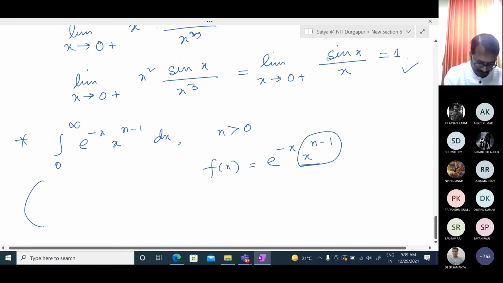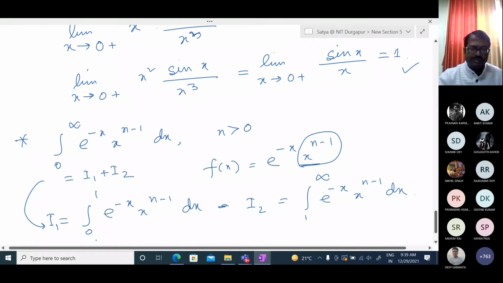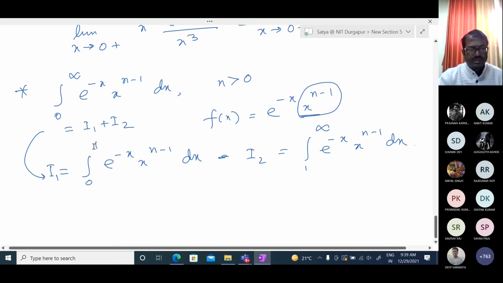So this is equal to I1 plus I2, where I1 equals the first part, integration over 0 to 1 of e to the power minus x times x to the power n minus 1 dx, and I2 equals integration over 1 to infinity of e to the power minus x times x to the power n minus 1 dx. Here the left part I1 needs the mu test for type 2, and I2 needs the mu test for type 1.